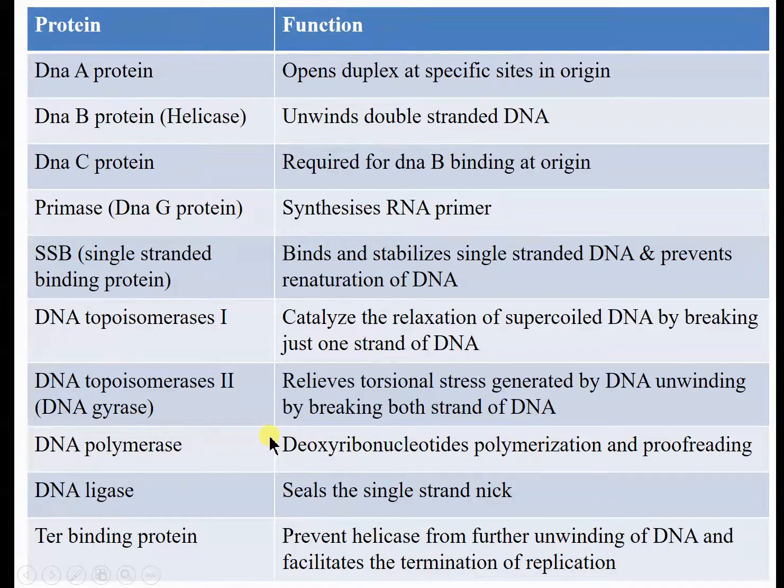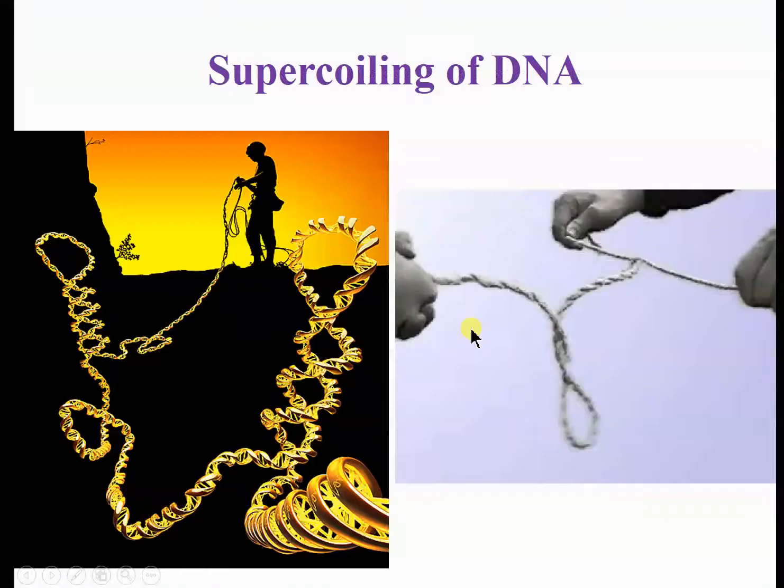DNA polymerase is the main enzyme. It leads to deoxyribonucleotide polymerization and proofreading. DNA ligase enzyme seals the single strand nick. Then TER binding proteins prevent the helicase from further unwinding of DNA and facilitate the termination of replication. So all these proteins and their functions we will see in the different stages of the replication.